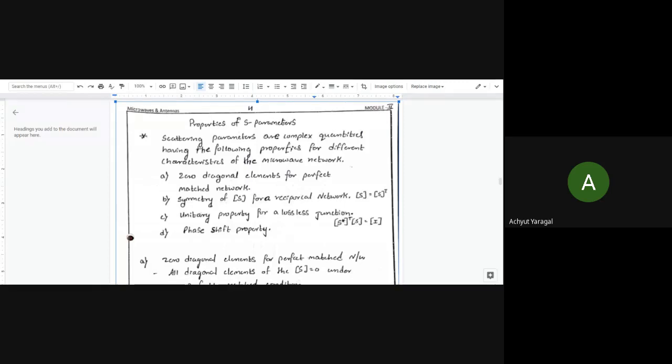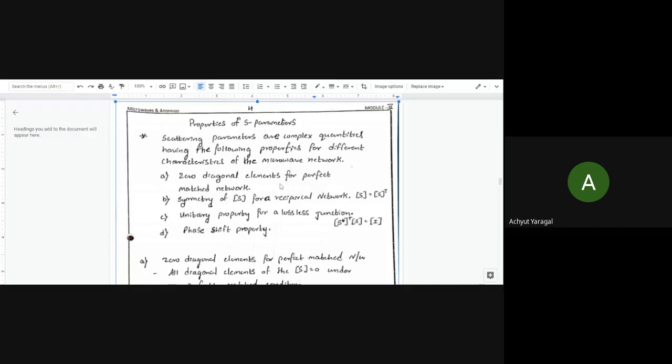Good morning, everyone. Today, we will start with our properties of S parameters here. That is continuation of module 2 and part 1 here. So, we are having around four properties to be discussed regarding the S parameters here.